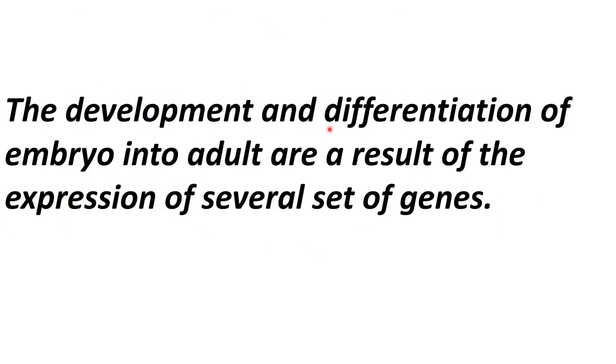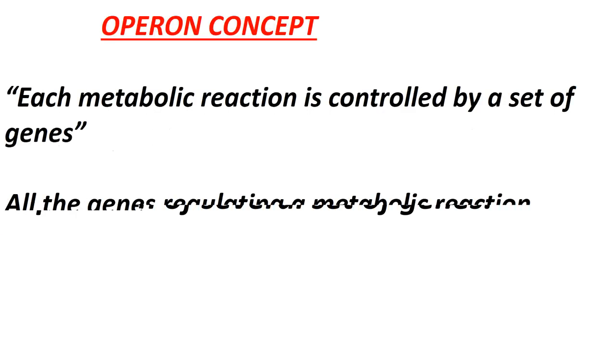The development and differentiation of embryo into adult are a result of expression of several sets of genes. So when an embryo develops into an adult, there is requirement of many genes. During the differentiation stages, when the tissues and organs are formed, there is requirement of many sets of genes, and all those genes are regulated by the body.